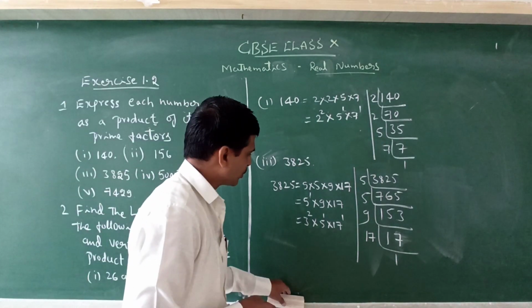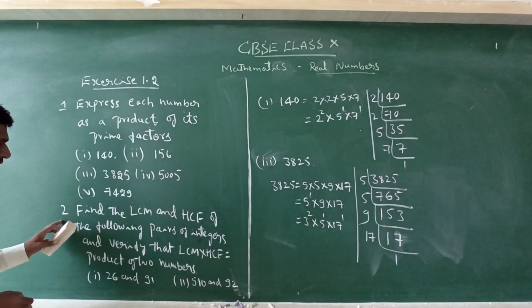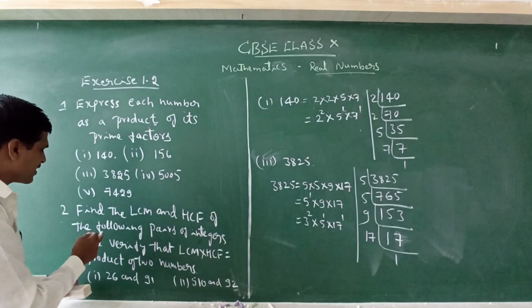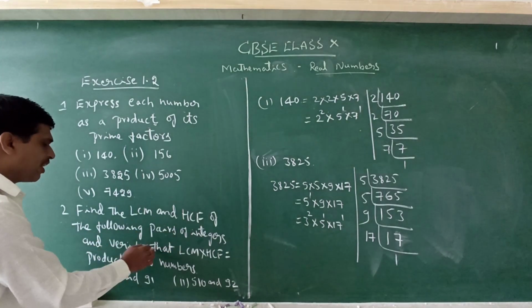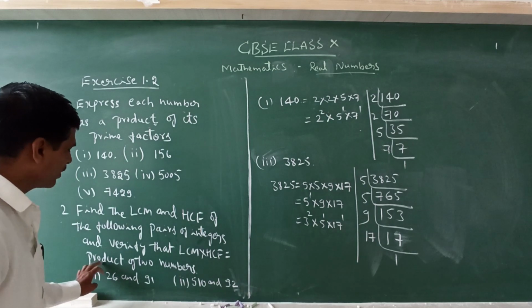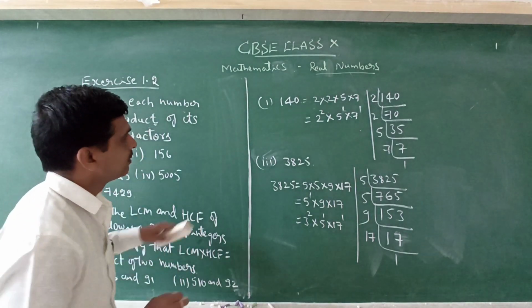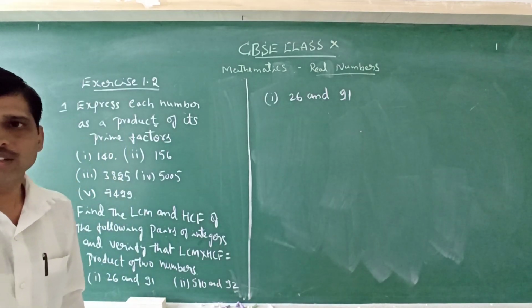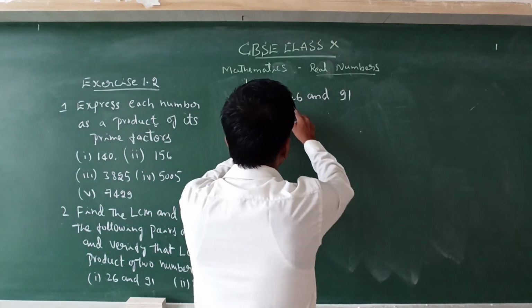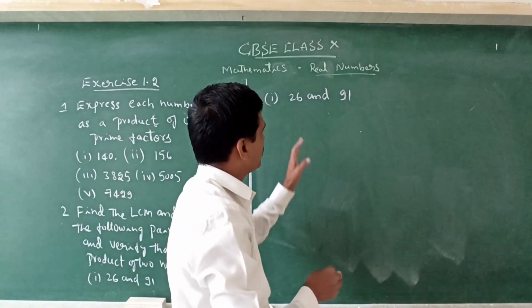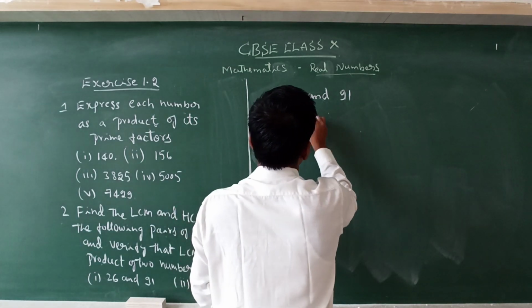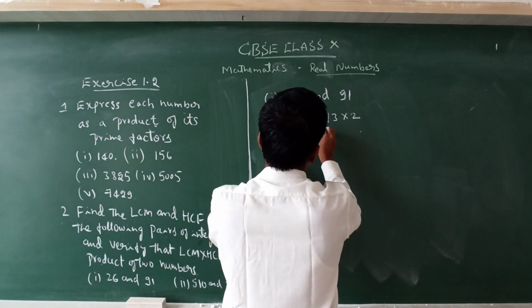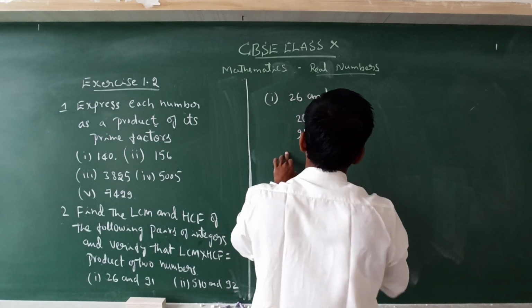Now we should consider the second main example. So we go to the second main example, the factorization method. How to find the LCM and HCF of the following pairs of integers and verify that the product of LCM and HCF equals the product of the two numbers. So that is 26 and 91. In order to find the HCF and LCM, we must factorize these numbers by the factorization method. So 26 is 13 into 2, and 91 is 13 into 7.